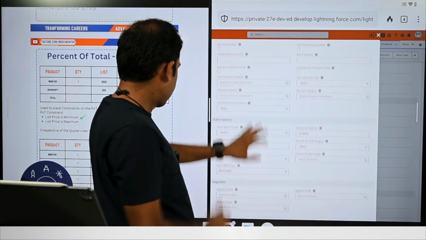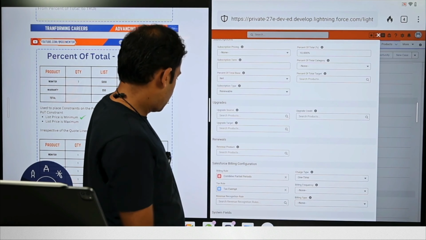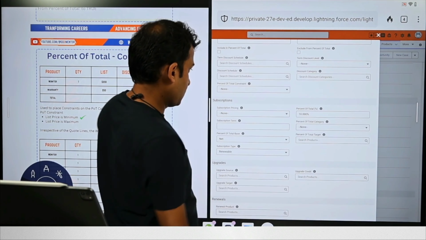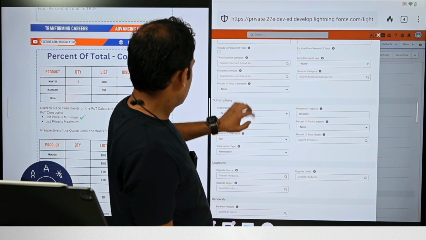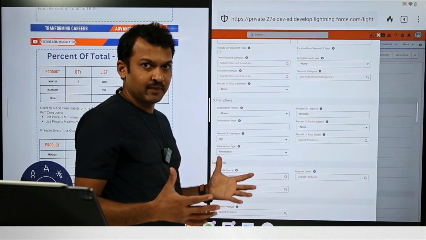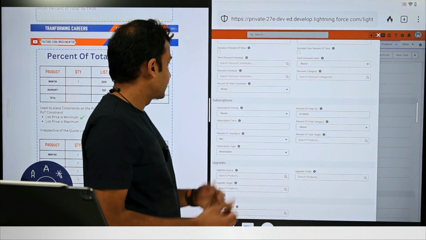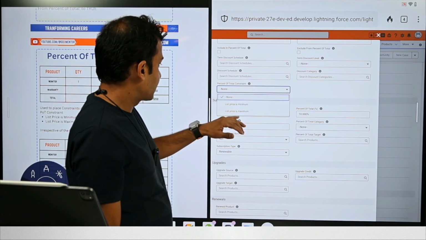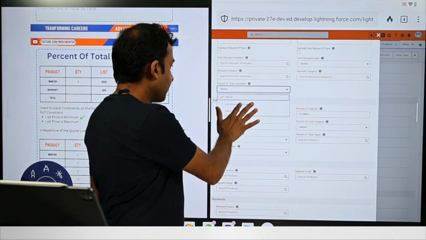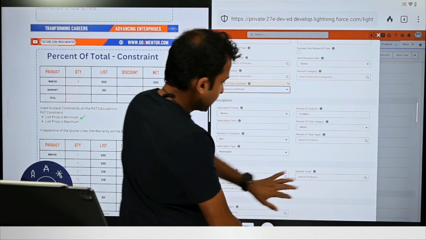So we should have a field here, category constraint, right? Currently there is no constraint, so it just takes whatever is the total and presents it. But here, if we set this as list price as minimum, in this case, go ahead and save this record.